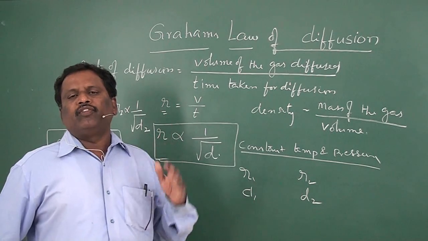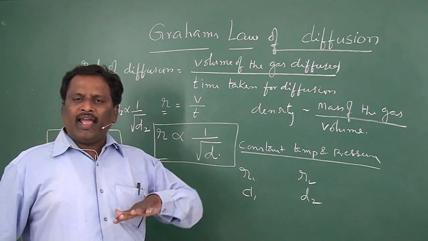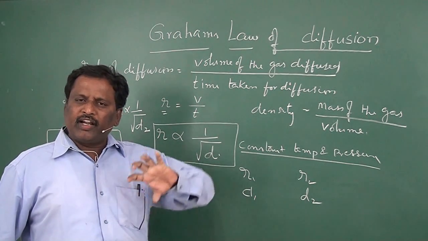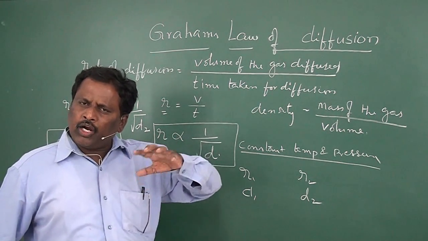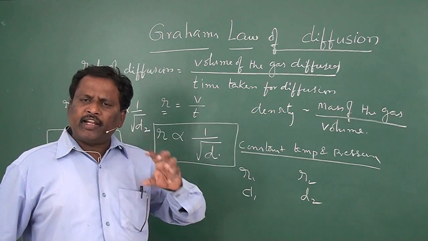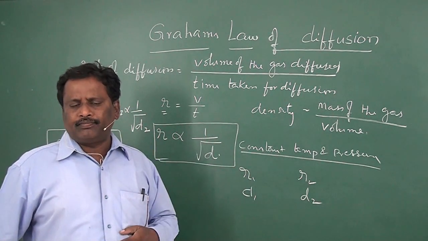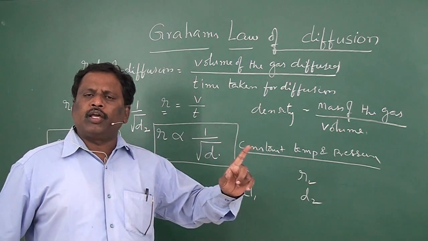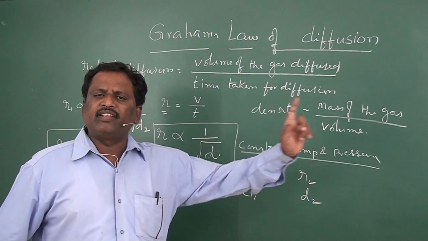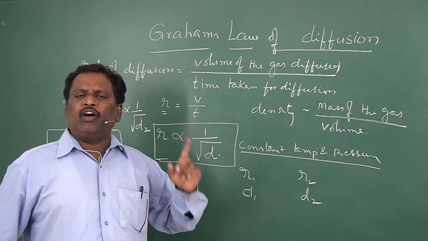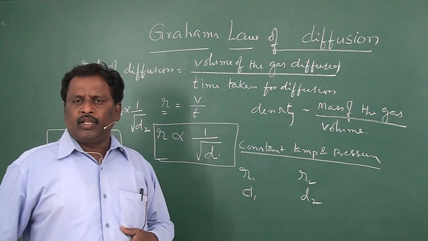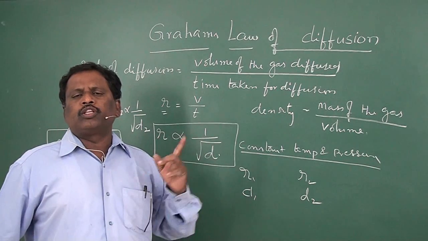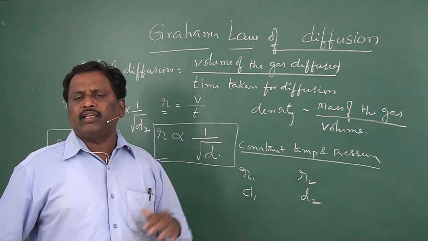Or we can say that the distance traveled by the gas molecule in a unit time can also be called rate of diffusion. Now, Graham studied the rate of diffusions of different gases under different conditions, and finally he concluded that the rate of diffusion of any gas at constant temperature and pressure is inversely proportional to the square root of its density.